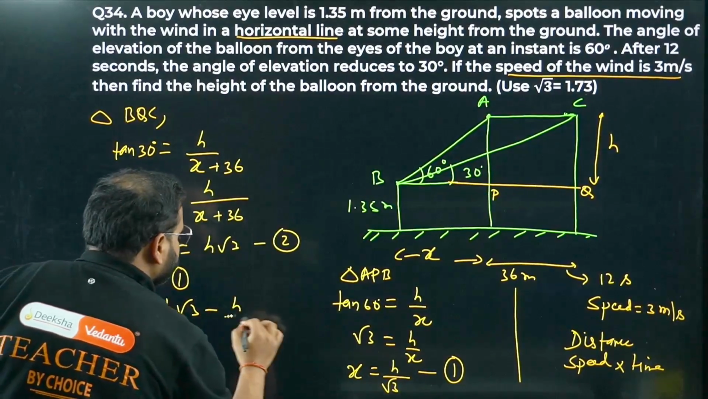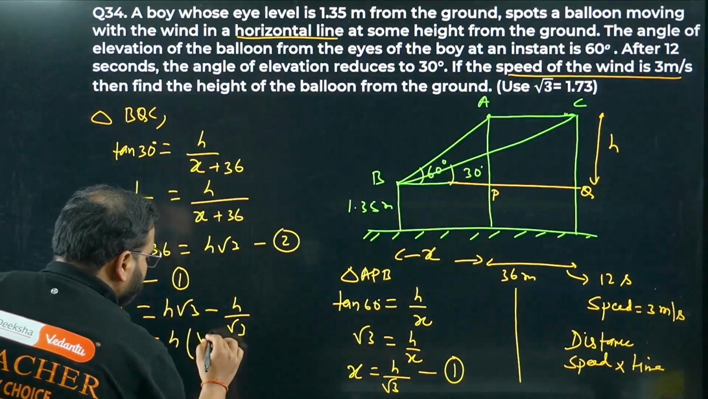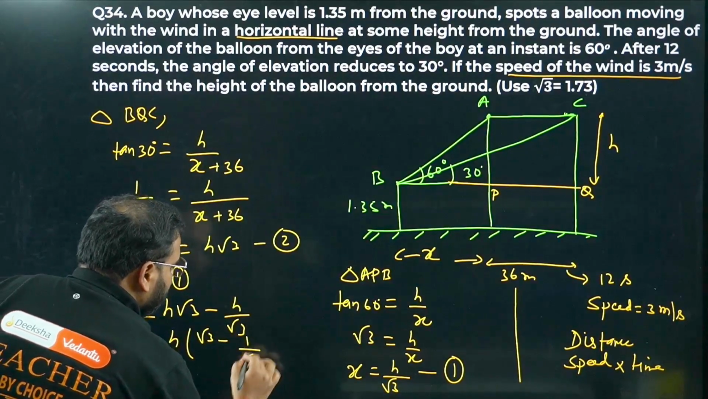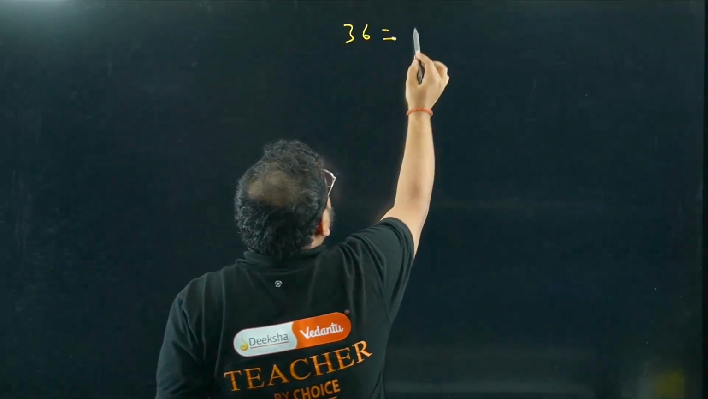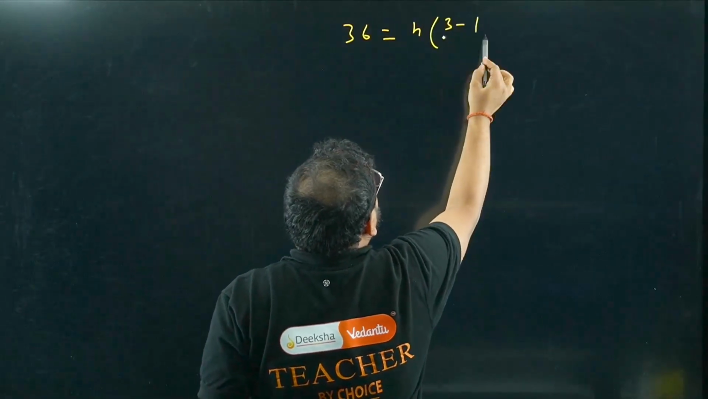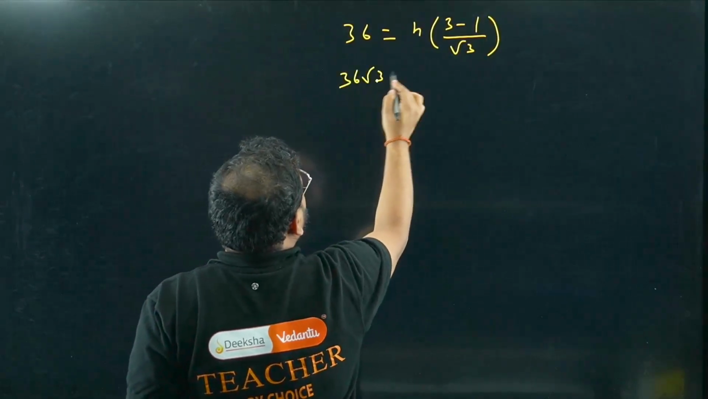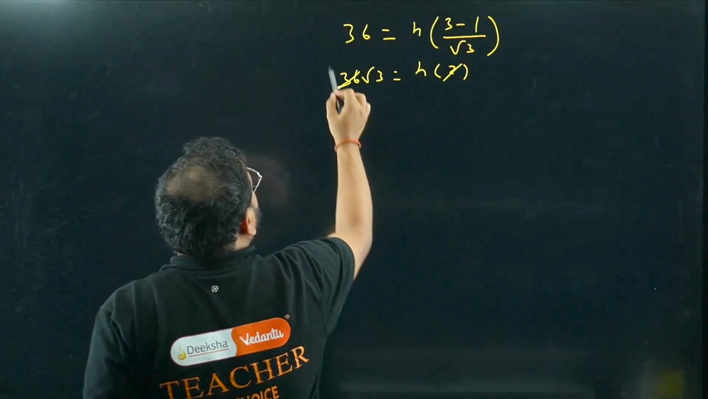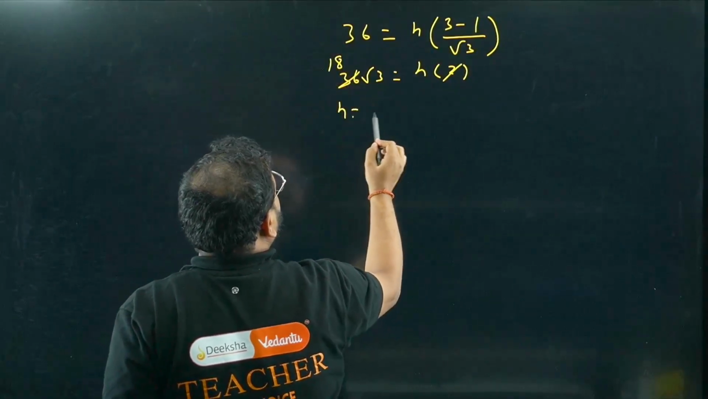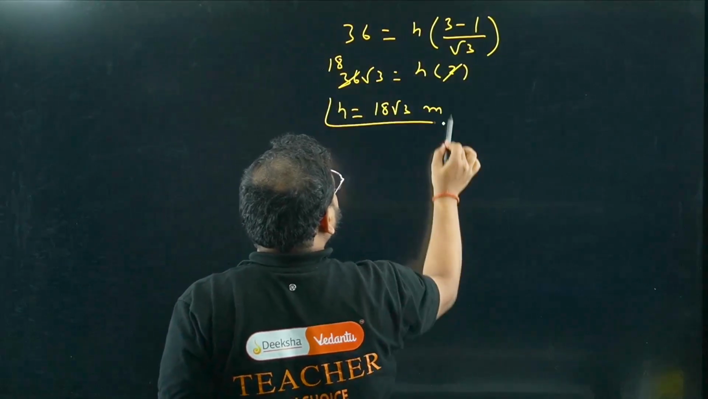minus h by root 3. Take h common, so root 3 minus 1 by root 3. Okay, I can simplify this on this side. 36 equals h times (3 minus 1) upon root 3. Cross multiply here: 36 root 3 equals h into 2, right? Cancel this 2 with this, 18. I'm getting here h as 18 root 3 meters.